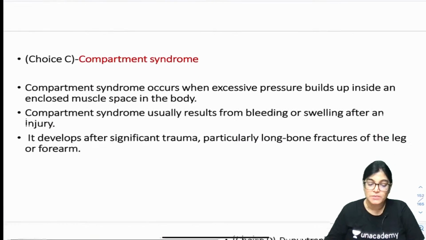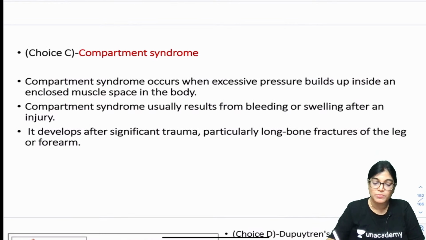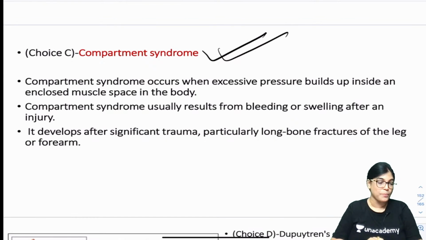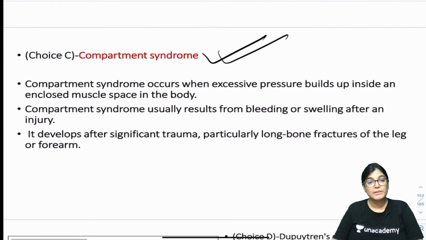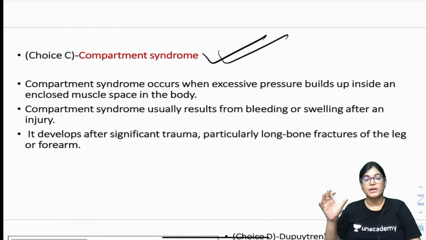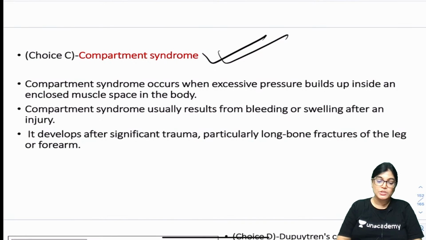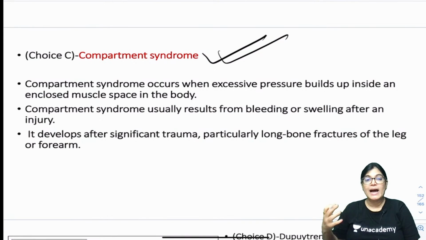Now moving to the other option. One of the options was compartment syndrome. What was the option? Compartment syndrome. My dear friends, compartment syndrome again can't be the answer. What do you mean by the word compartment syndrome? Compartment syndrome means that pressure is built up in a compartment, an enclosed space.